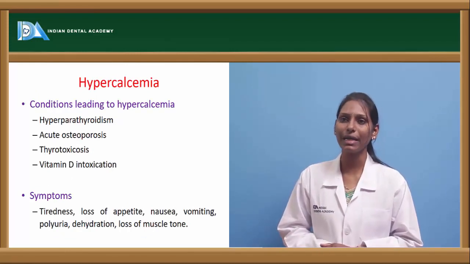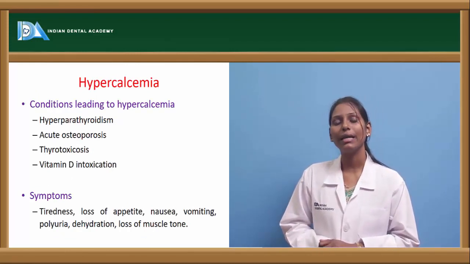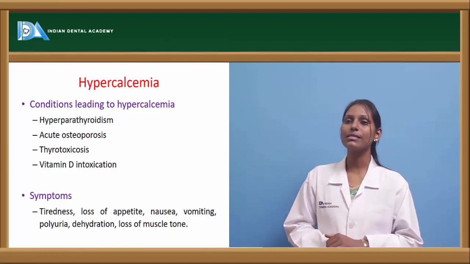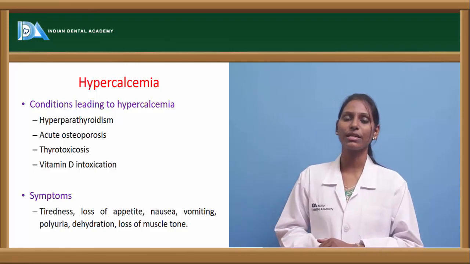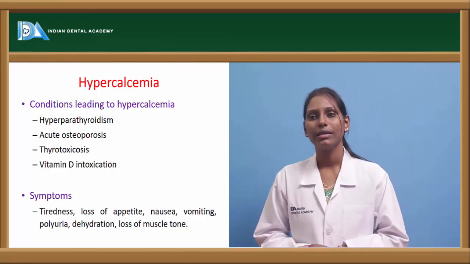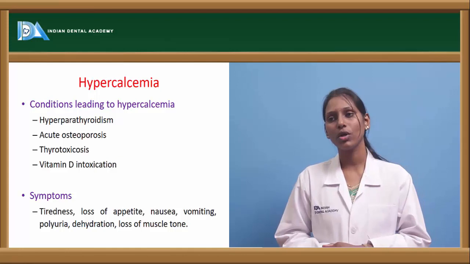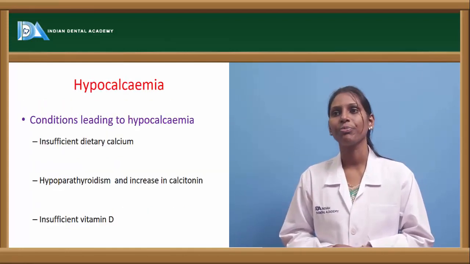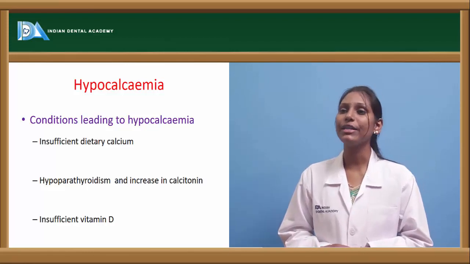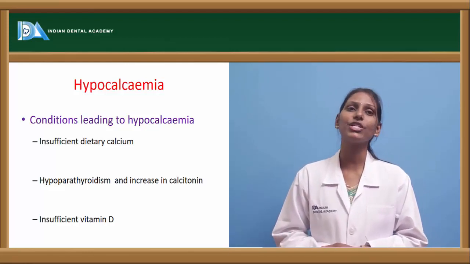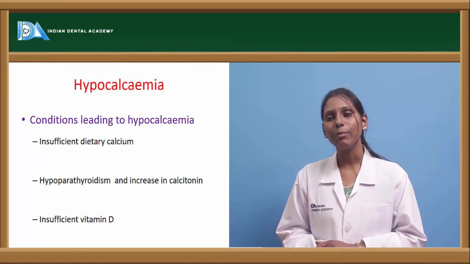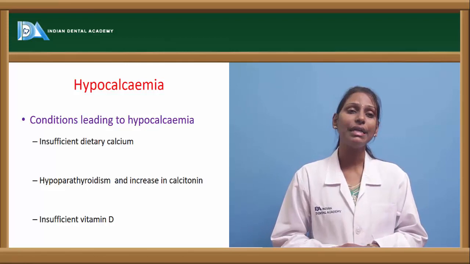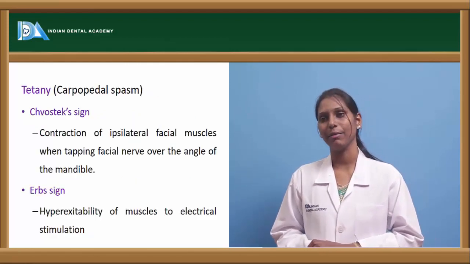The conditions that lead to hypercalcemia are again hyperparathyroidism, acute osteoporosis, thyrotoxicosis, and vitamin D intoxication. Various symptoms include tiredness, loss of appetite, nausea, vomiting, polyuria, dehydration, and loss of muscle tone. In hypocalcemia, the conditions that lead to it include insufficient dietary calcium, hypoparathyroidism, and increase in calcitonin. There will also be insufficient vitamin D in case of hypocalcemia.